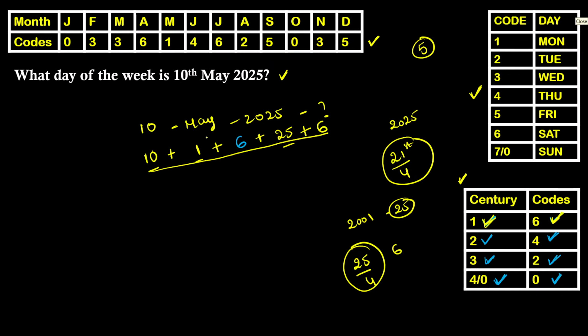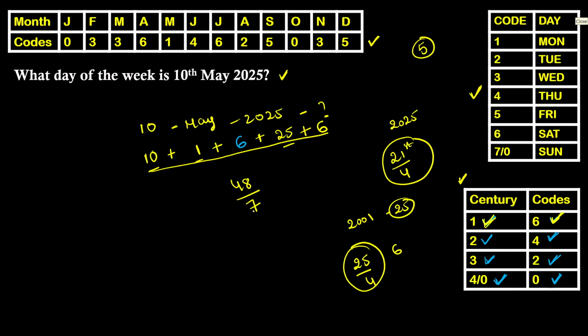Putting all these numbers together, add all these numbers once and do mention that in the comment section. So once we add all these numbers, 10 plus 1, 11, 11 plus 6, 17, 17 plus 25, 42, 42 plus 6, 48. As we got 48 in total, 48 by 7.